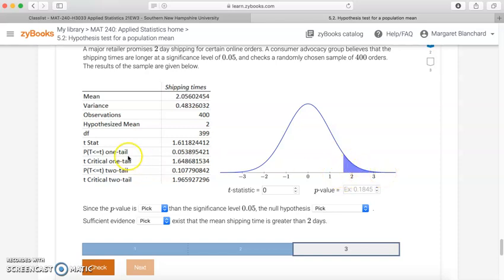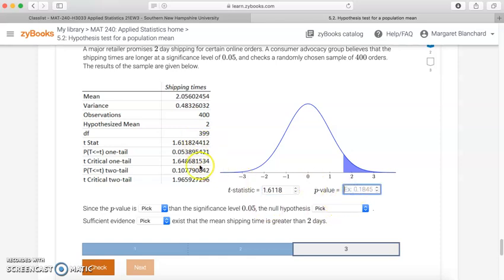So first we're going to go to our results. These are the results from Excel that they are providing us. So we have the test statistic given right here at 1.612. Let me round it to the 4th decimal place: 1.6118.